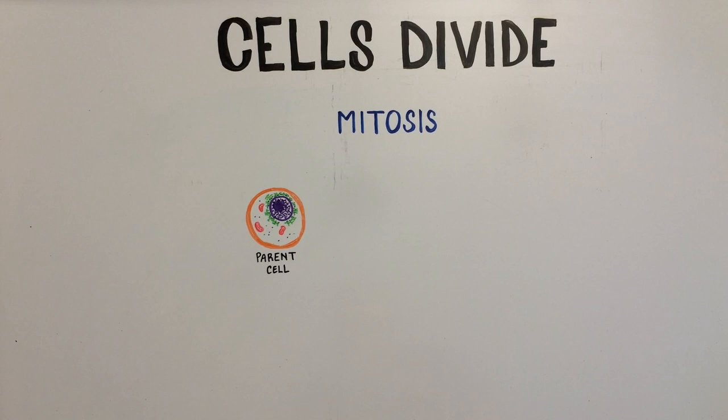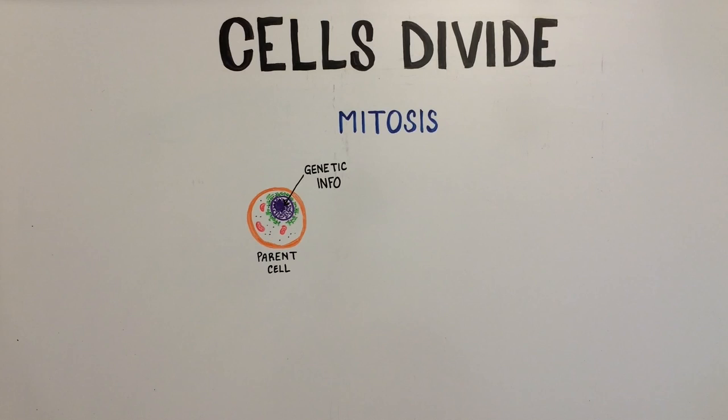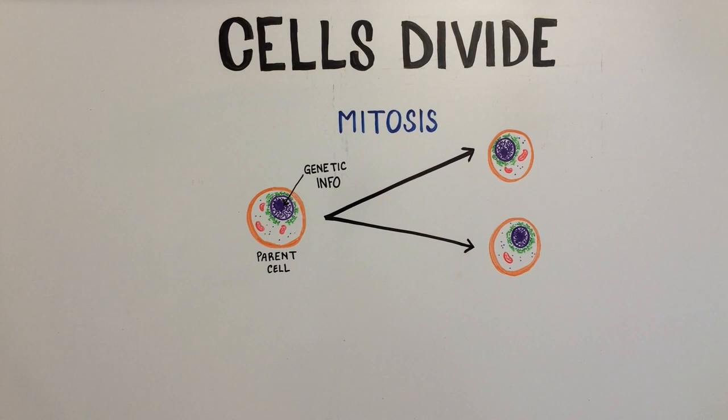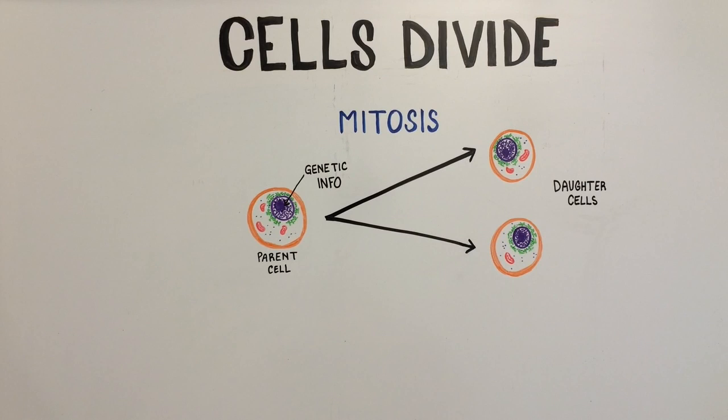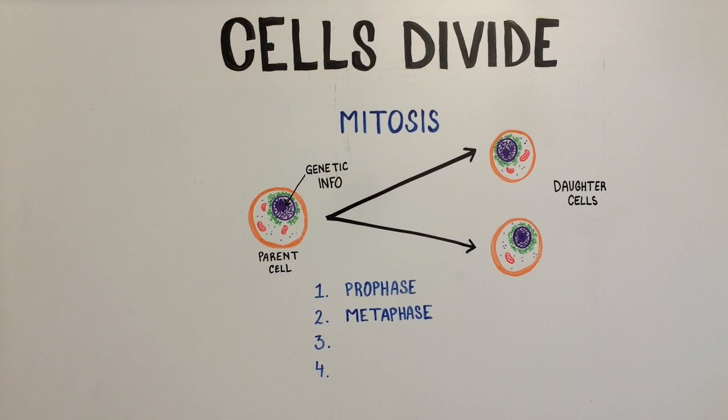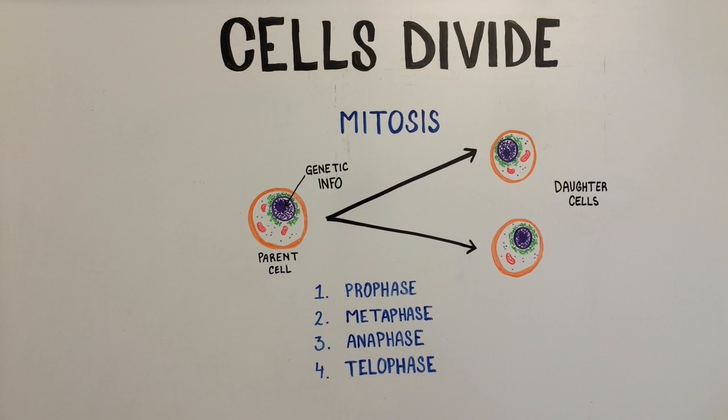Mitosis is a very organized and strictly regulated process where genetic information stored in the original parent cell is perfectly copied and transmitted to each daughter cell. Mitosis has 4 stages. These stages are called prophase, metaphase, anaphase, and telophase.